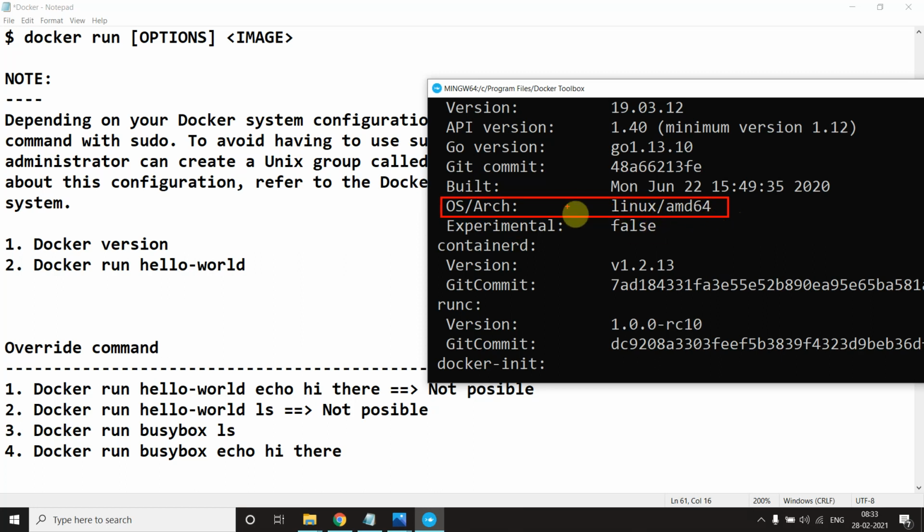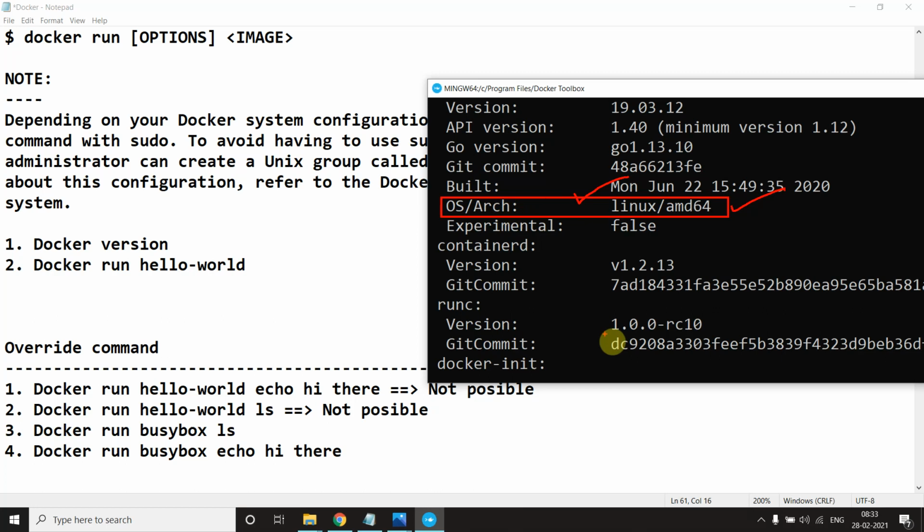Because it is running with the help of VirtualBox. If you go with the second option, like Docker for Windows, then also it comes like this, because internally you are installing a Linux virtual machine, so it will show Linux in every case. Okay, because this Docker is running on Linux, because it's running on my VirtualBox, and VirtualBox is running on my Windows system, so that VirtualBox is hosted on my Windows machine.